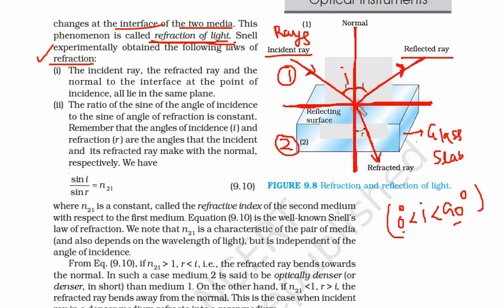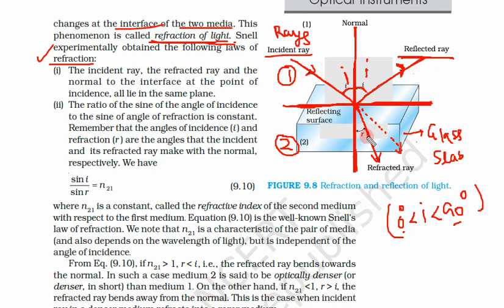What was the original direction? Original direction was somewhere here. This was the original direction, but it has changed its direction. So this was the original direction, now the ray has changed its direction. So we know the angle of incidence and angle of reflection are the same. So if it is I, it is also I. Both angles are the same, the angle of incidence and the angle of the reflected ray.